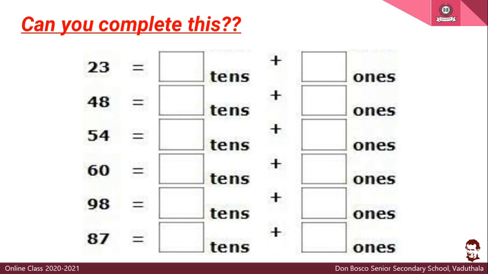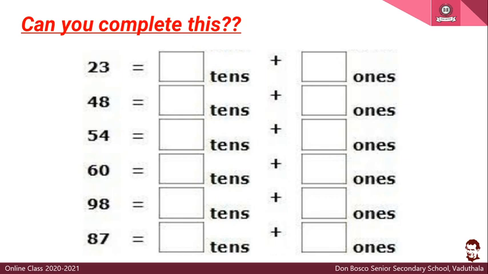Now, the next number is 98. How many tens are there? 9. Okay. How many ones? 8. Very good. It is 9 tens and 8 ones. Now this is the last number for you. Do you want to try that one? The last number is 87. Think and tell how many ones are there? Yes, it is 7. Then how many tens are there? 8. So in 87 we have 8 tens and 7 ones.